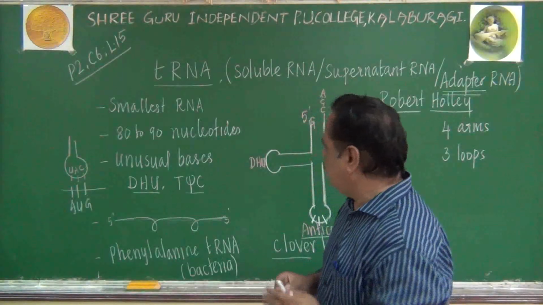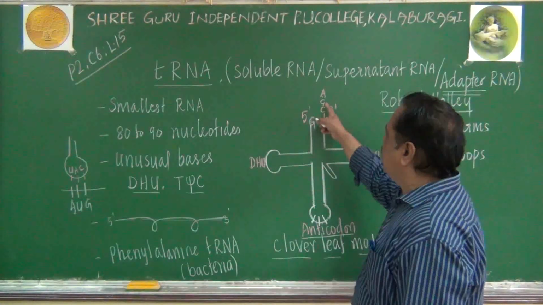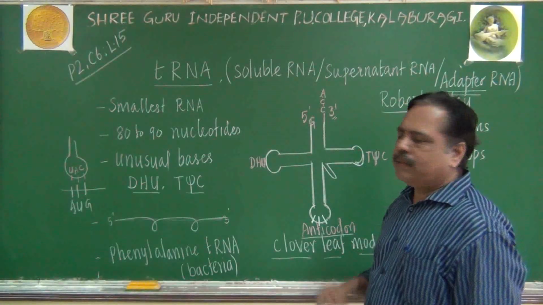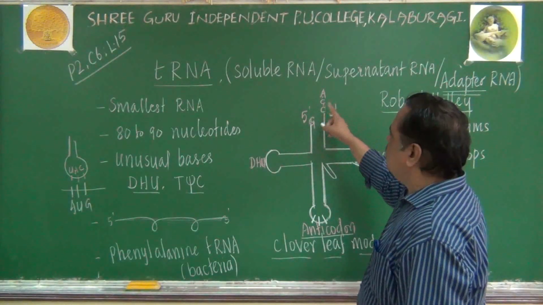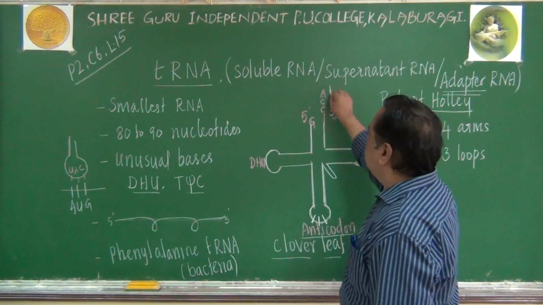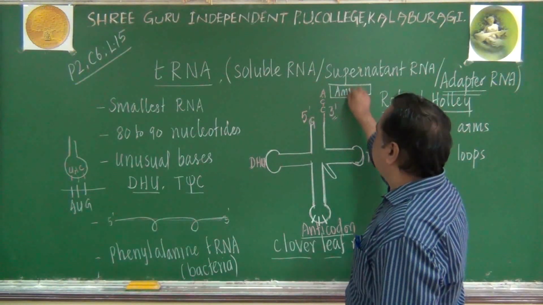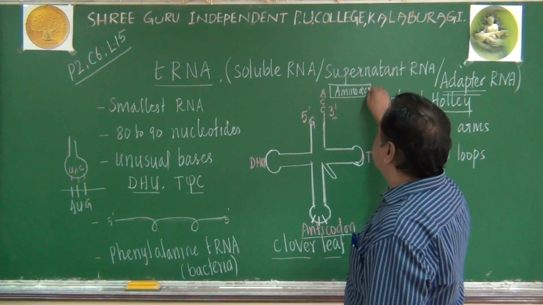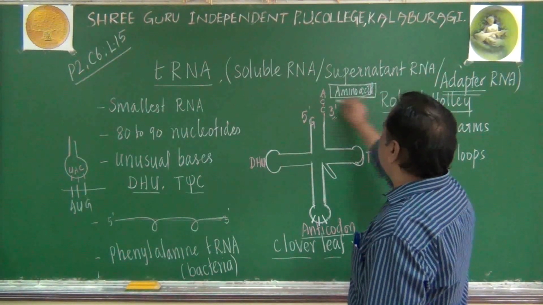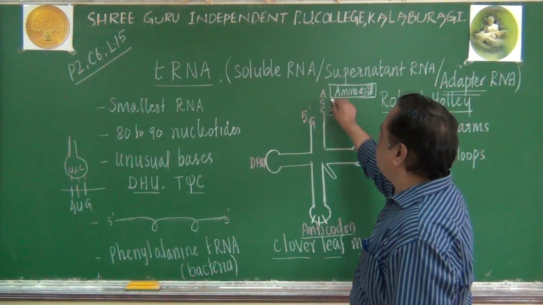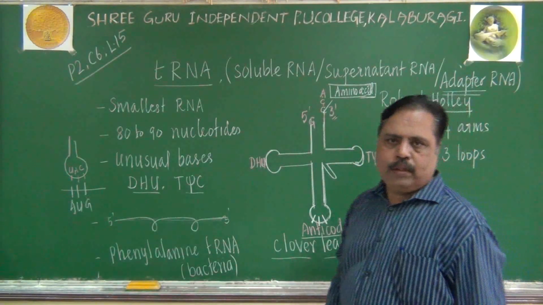Now listen carefully. What is the role of this 3' end? At this ACC end only, the amino acid will come and bind. Whichever amino acid is required will come and bind at the ACC end only.